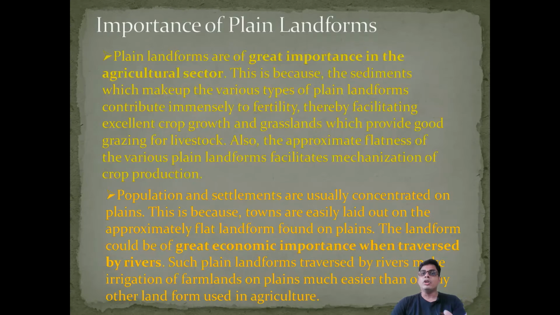In the agriculture sector, our country is an agrarian country. Perhaps you know, 58% or more than 60% of our population depends on agriculture. Agriculture is only possible in the plain area because the land fertility is found over there. Also, the flatness of the terrain facilitates mechanization, and all types of crop production are done there. Modern technology can also be used over there.